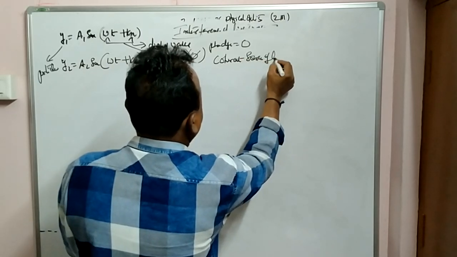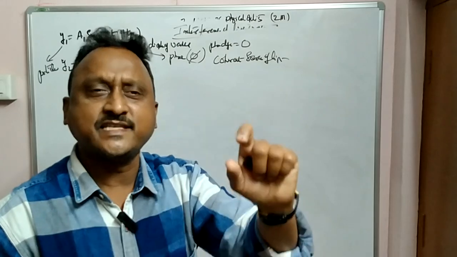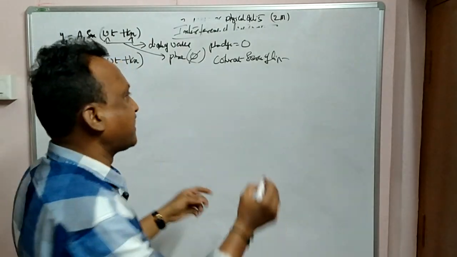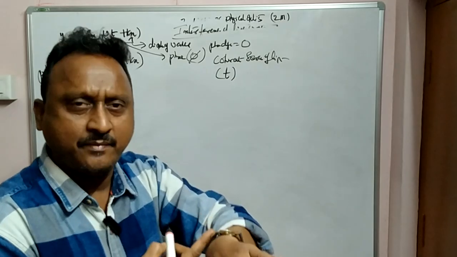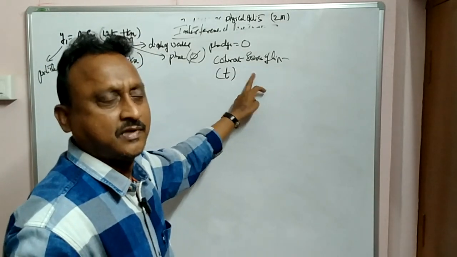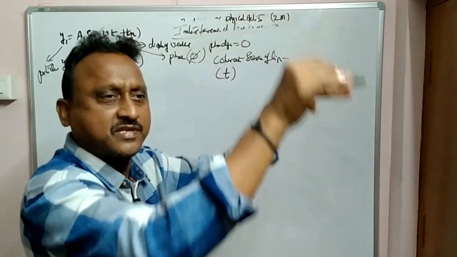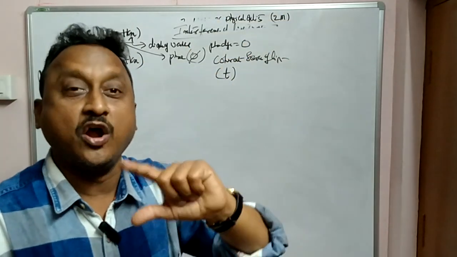Coherent sources of light. So what is the definition of a coherent source? If their phase difference is maintaining constant with time. With respect to time, if the phase difference phi is maintaining the same when both the waves are traveling, if phi is constant, not changing.